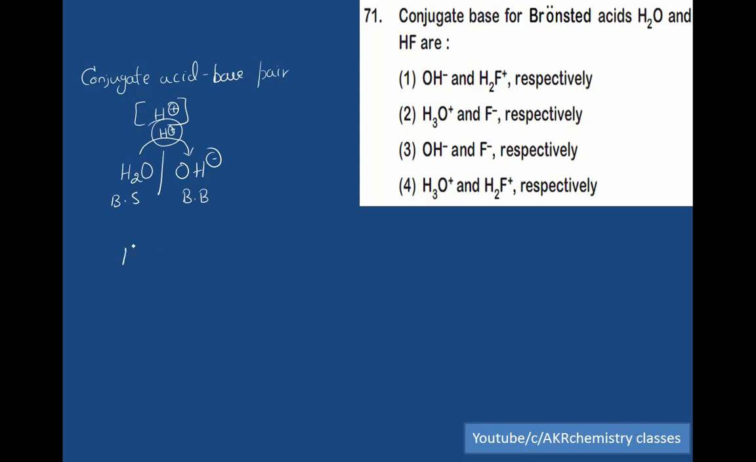So, in case of hydrogen fluoride, if it is a Bronsted acid, then its Bronsted base is F minus, because a base is a substance which has a tendency to accept a proton. Acid is a substance which has a tendency to donate a proton. Therefore, option 3 is the right answer, OH minus and F minus ion.